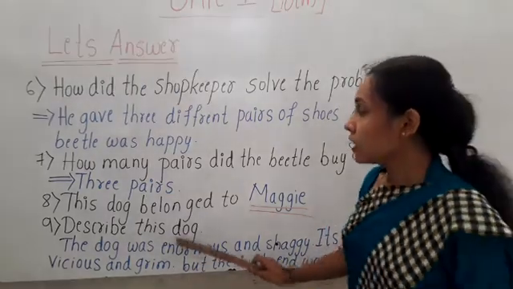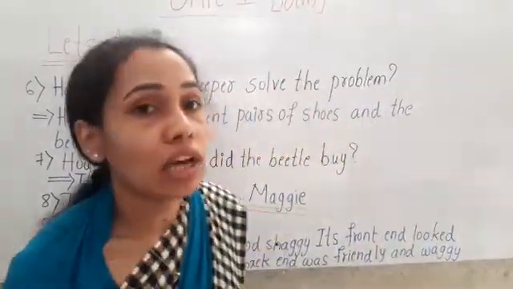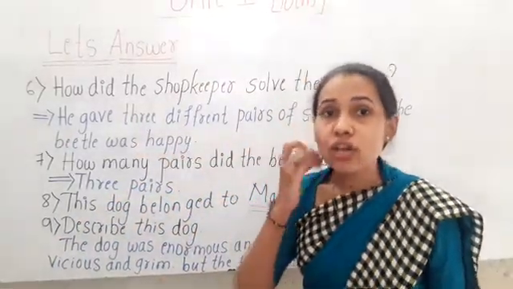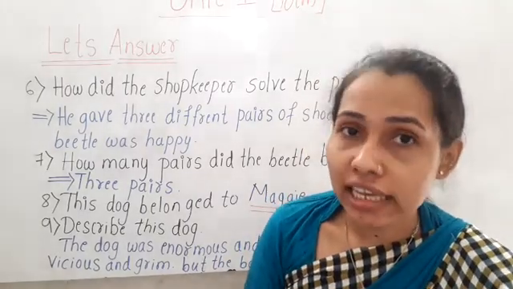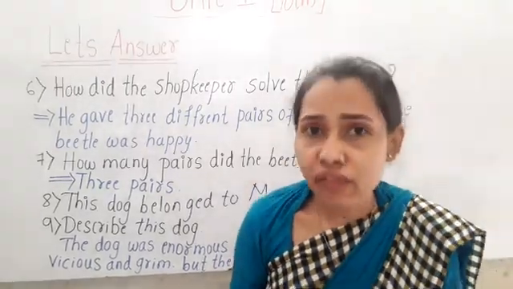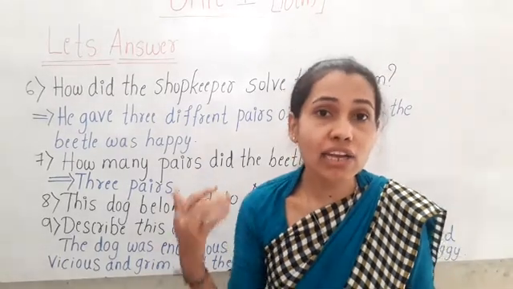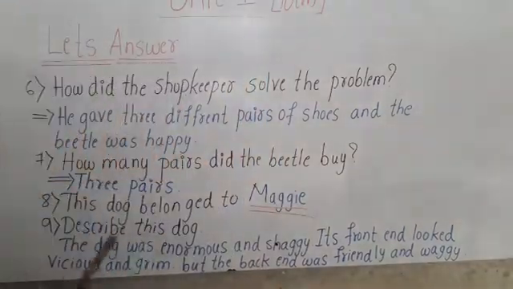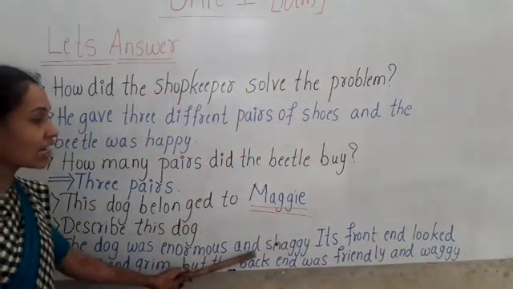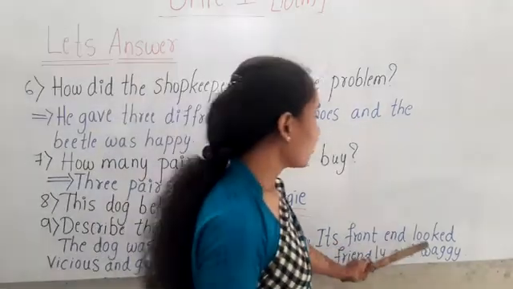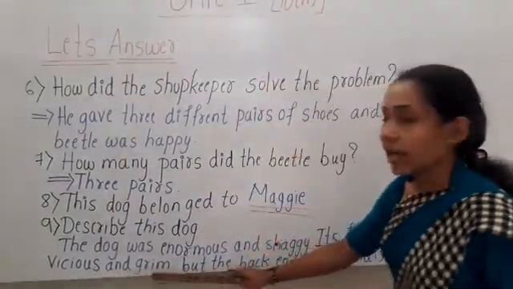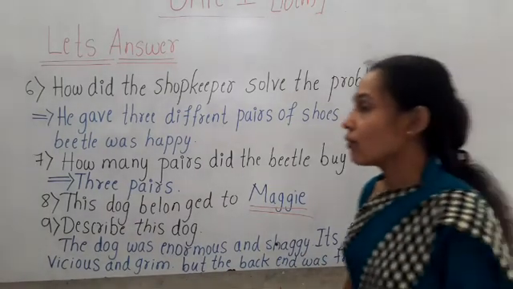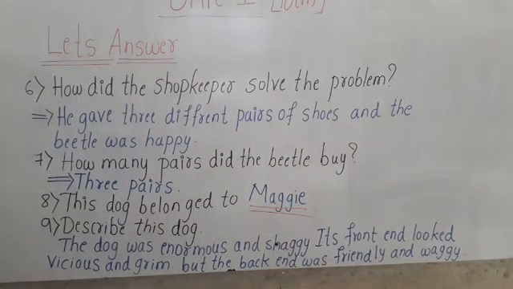If the question is describe this dog, you have to write: the dog was enormous and shaggy. Its front end looked vicious and grim, but the back end was friendly and waggy. So this is the 9th question, children.